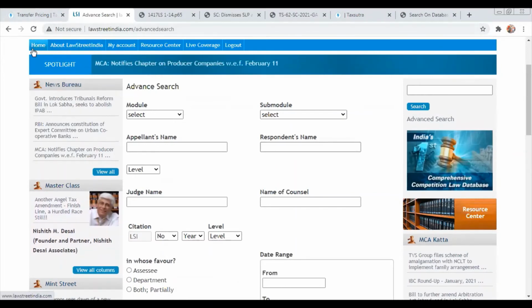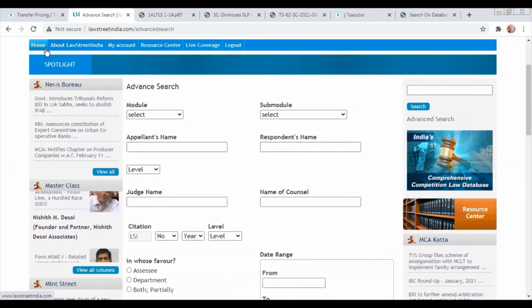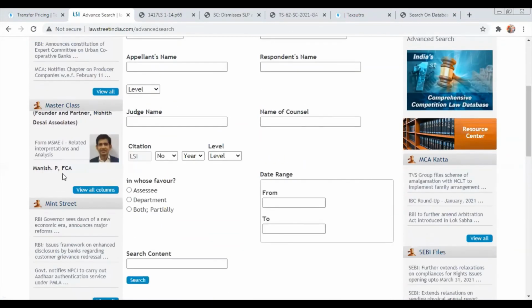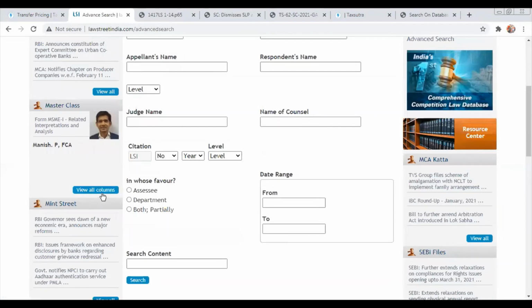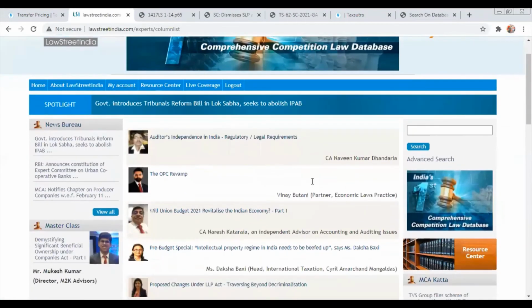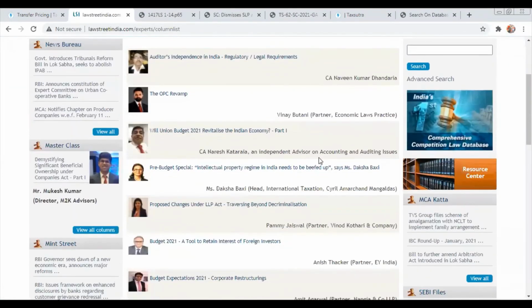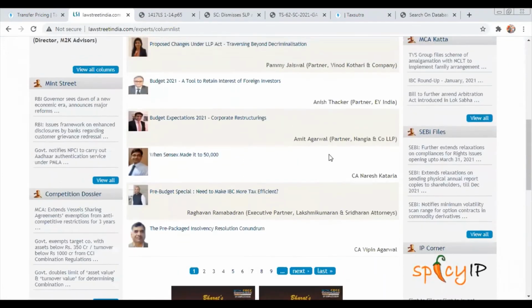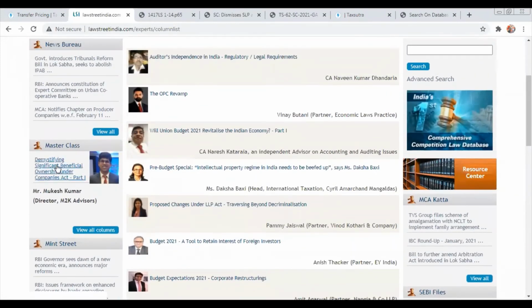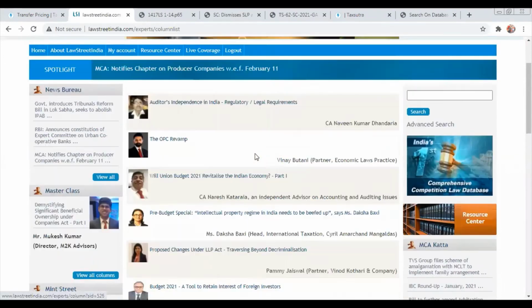That's about it on the corporate law section. Anything specific that you guys have in mind? And I'm sorry, there are a couple of things that I want to show you more. Master classes are nothing but the expert articles. If I click on master class, it will give me the expert articles that have been reported. There are various expert articles, but we've named it masterclass, just to let you know, guys, that the masterclass is nothing but the expert article.